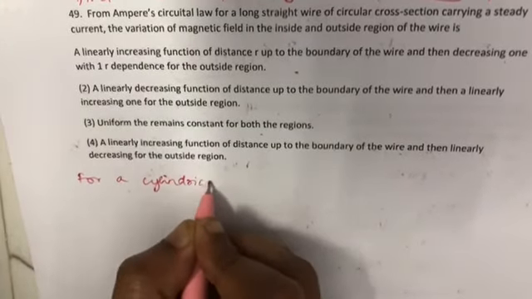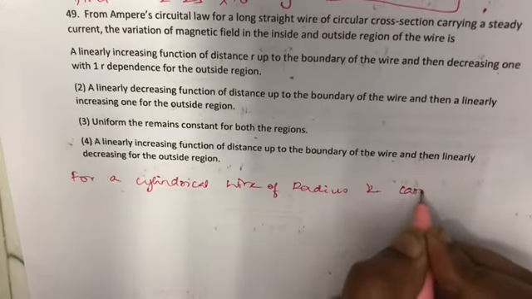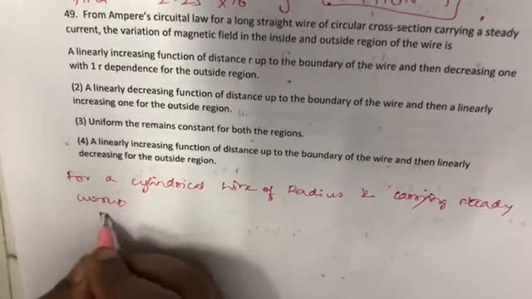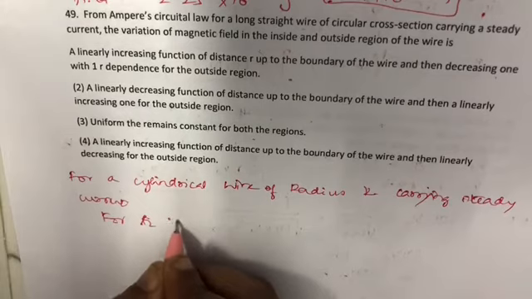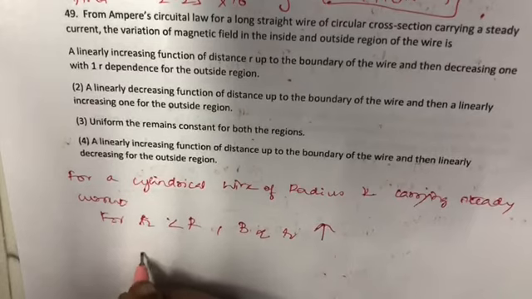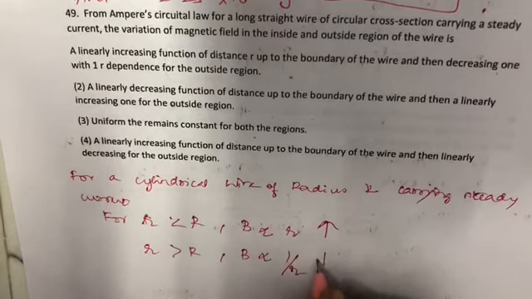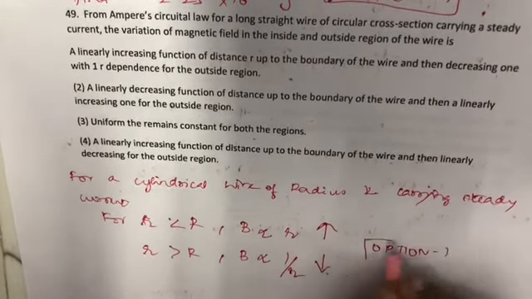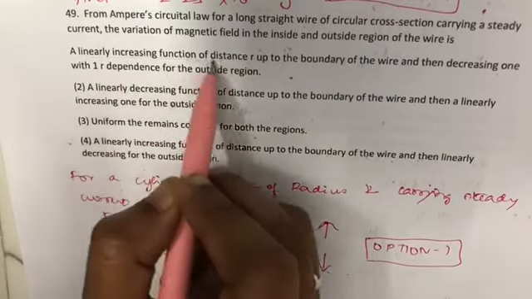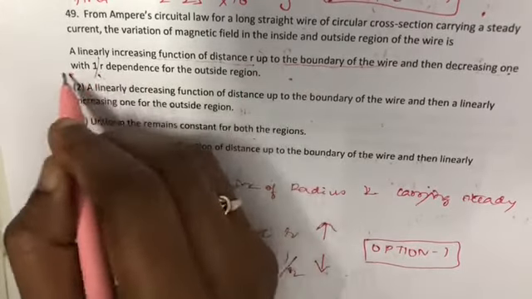For a cylindrical wire of radius r carrying steady current, for r less than R, the magnetic field B is proportional to r, increasing. For r greater than R, the magnetic field is inversely proportional to the radius, therefore decreasing. So option 1, that is the variation of magnetic field in the inside and outside region of the wire is a linearly increasing function of distance r up to the boundary of the wire and decreasing with 1 by r dependence in the outside region.